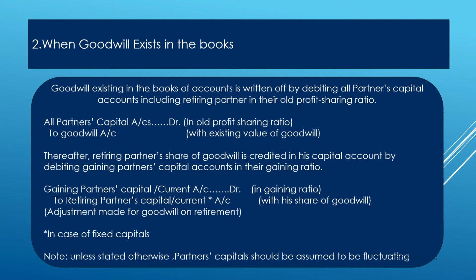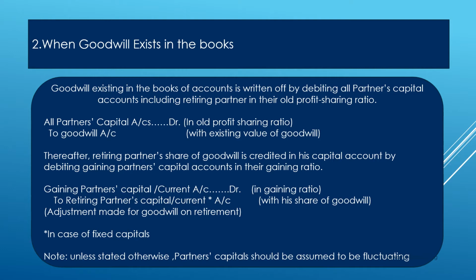When goodwill exists in the books, goodwill existing in the books of accounts is written off by debiting all partners' capital accounts, including the retiring partner, in their old profit sharing ratio. So already one goodwill will be there in the books of accounts. First we need to write off that goodwill. For writing it off, the journal entry is all partners' capital accounts debtor to goodwill account, in their old profit sharing ratio including the retiring partner.